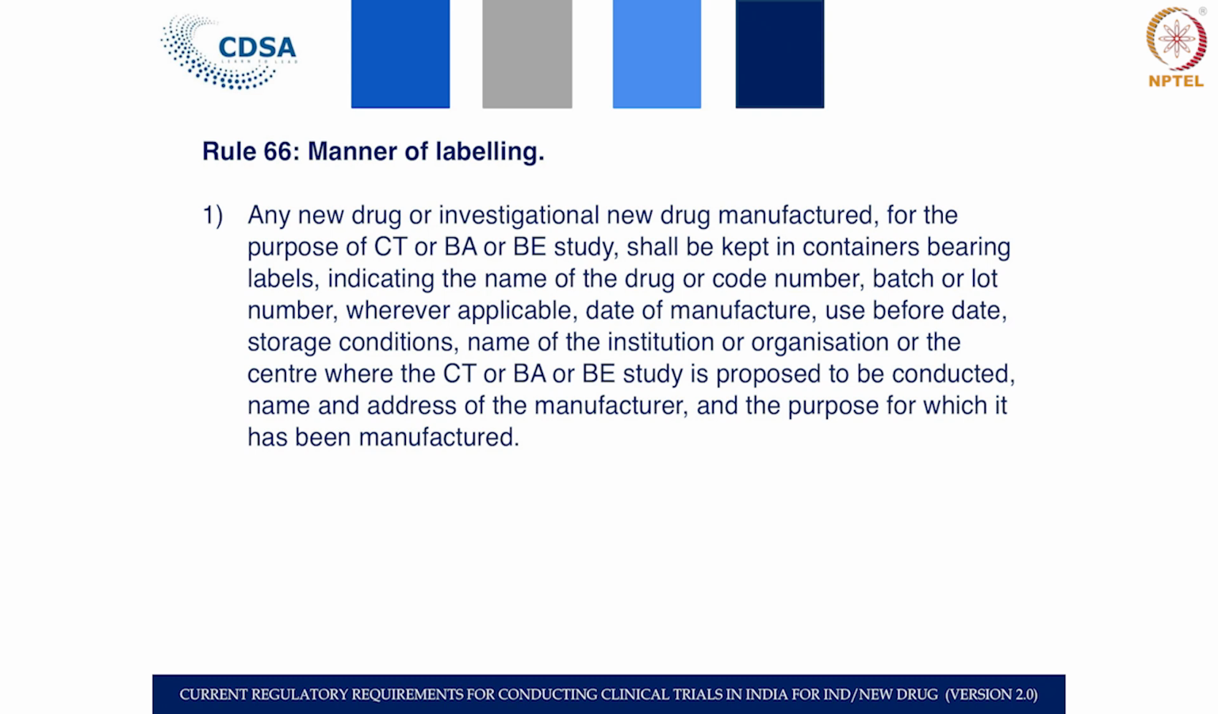Coming to the next slide, which is rule 66, which we feel is the most important, the manner of labeling. It is important to label the drug using the code number or the name. If there is a name for the drug, you may have a code number for an investigational new drug.